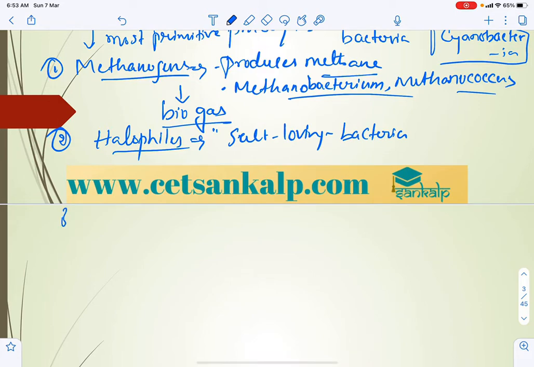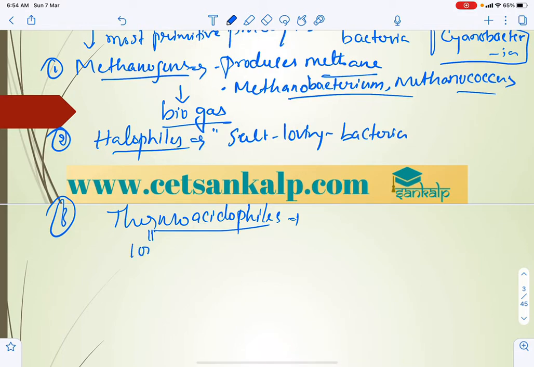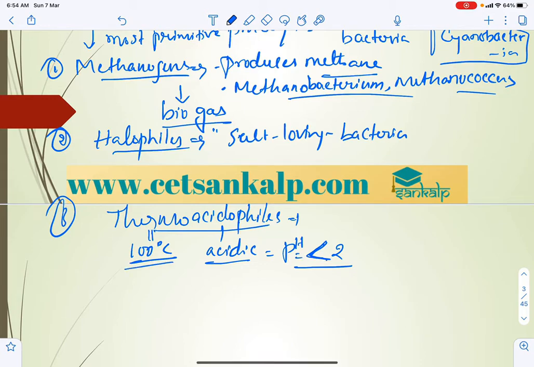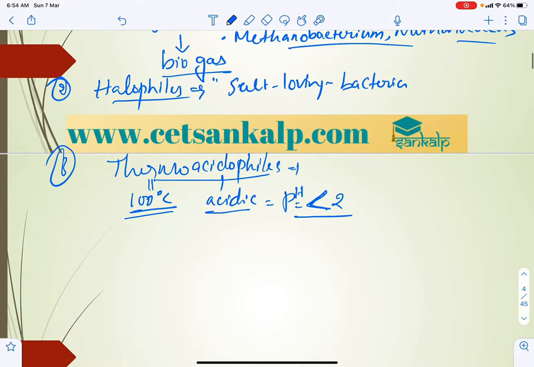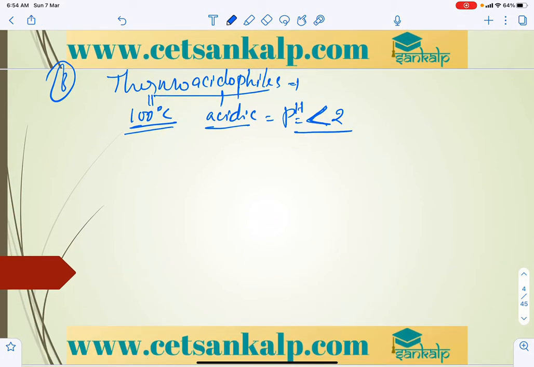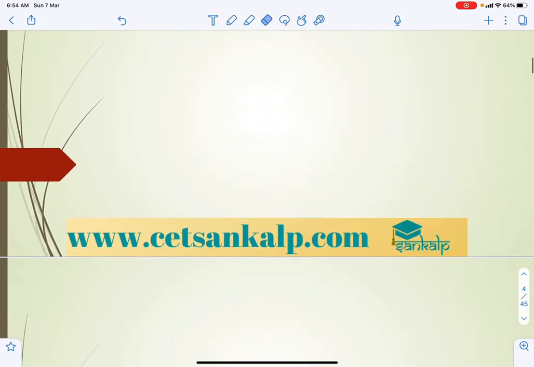Halophiles. And the third one, thermoacidophils. In case of thermoacidophils, which resist high temperature, more than 100 degrees Celsius, and also acidic conditions. These thermoacidophils survive where pH is less than 2 and the temperature is more than 100 degrees Celsius. Generally they are present in hydrothermal vents and hot sulfur springs.